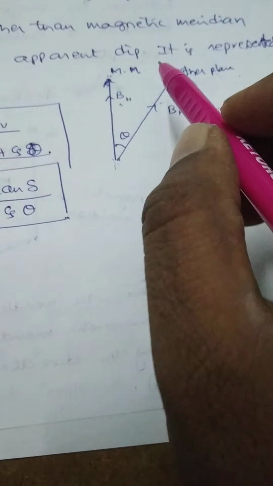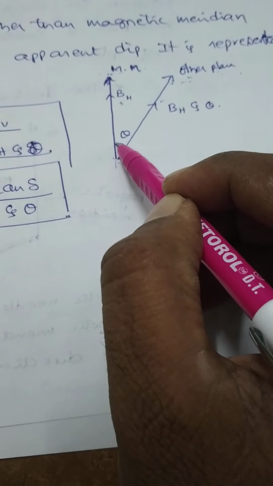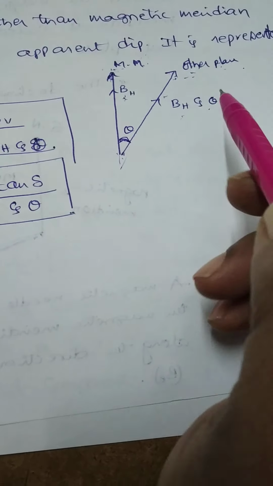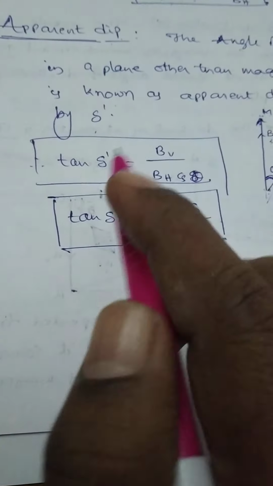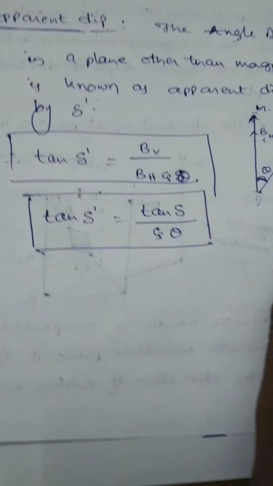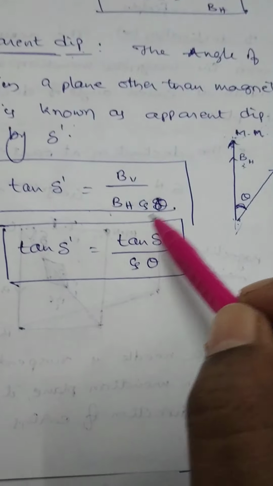So it is BH. The angle between these two planes is equal to theta. The component of BH along this direction is BH cos theta. Now, the apparent dip delta dash. So tan delta dash is equal, in the same way, to BV by BH cos theta.